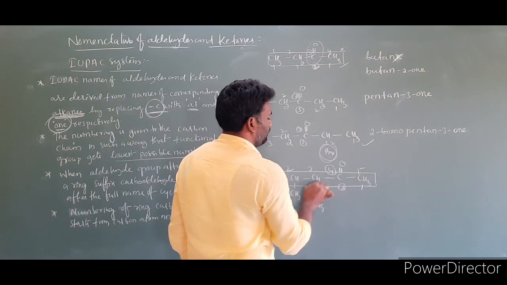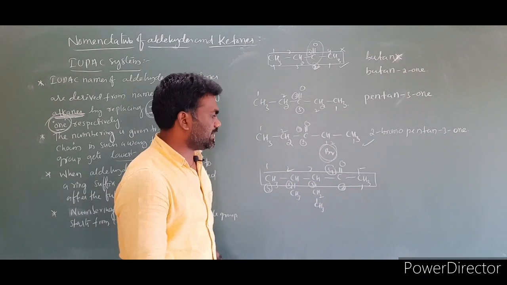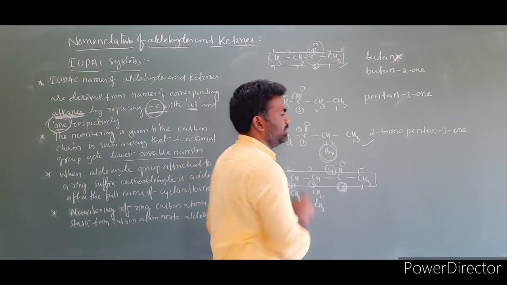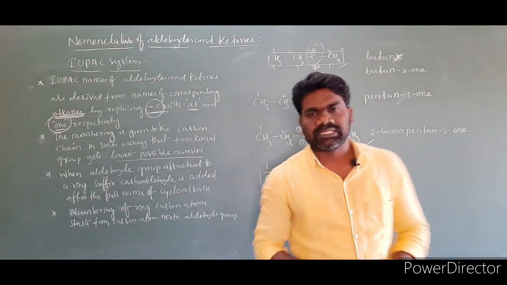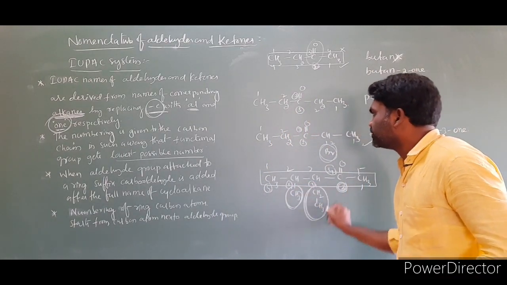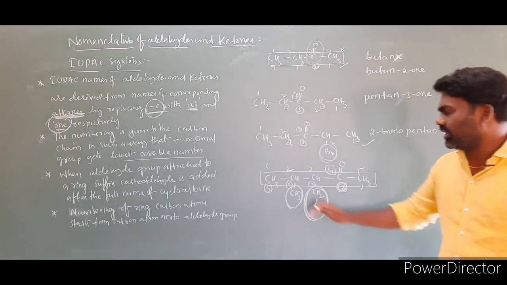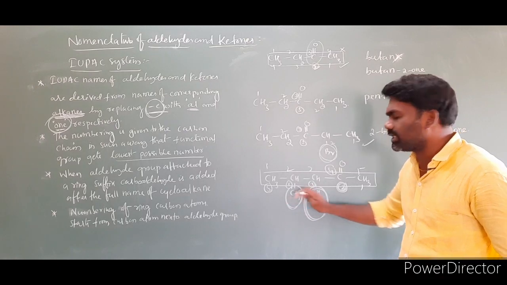1, 2, this is 3, 4, and this is 5. From this direction, the functional group is getting a second number. Then what is the name of the compound we can expect from it? One more thing: here is one substituent, here is another substituent. Two substituents are present in this molecule.